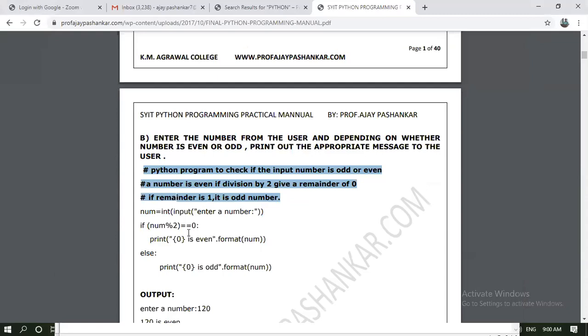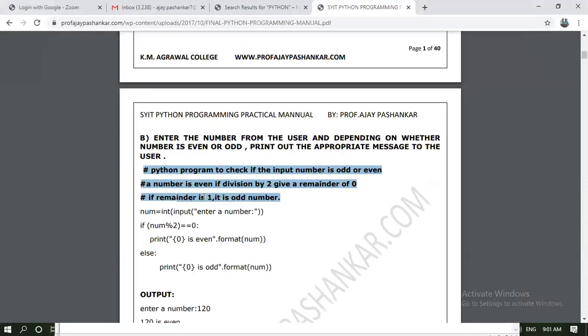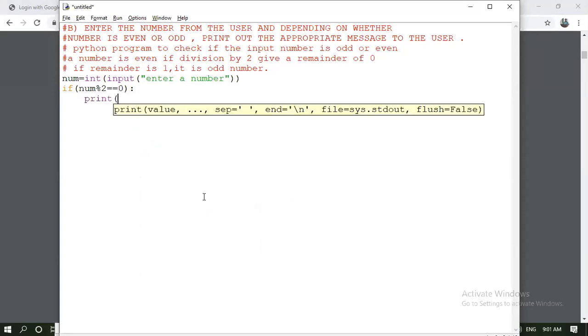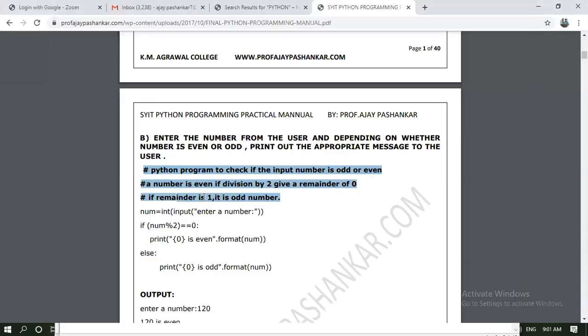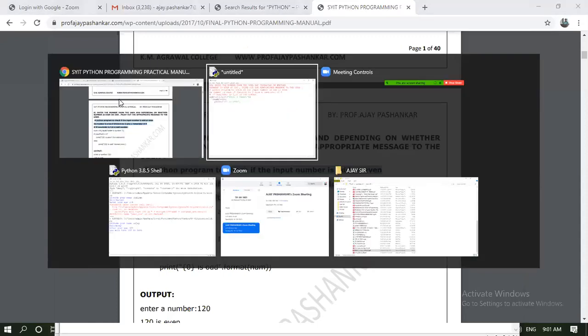So we will be using a conditional statement called if. So num mod 2 equal to 0, then it should print. We are taking this 0 as the first argument, and I'll be explaining this. Whatever the user input you have taken should be printed in a proper format, so format of num.